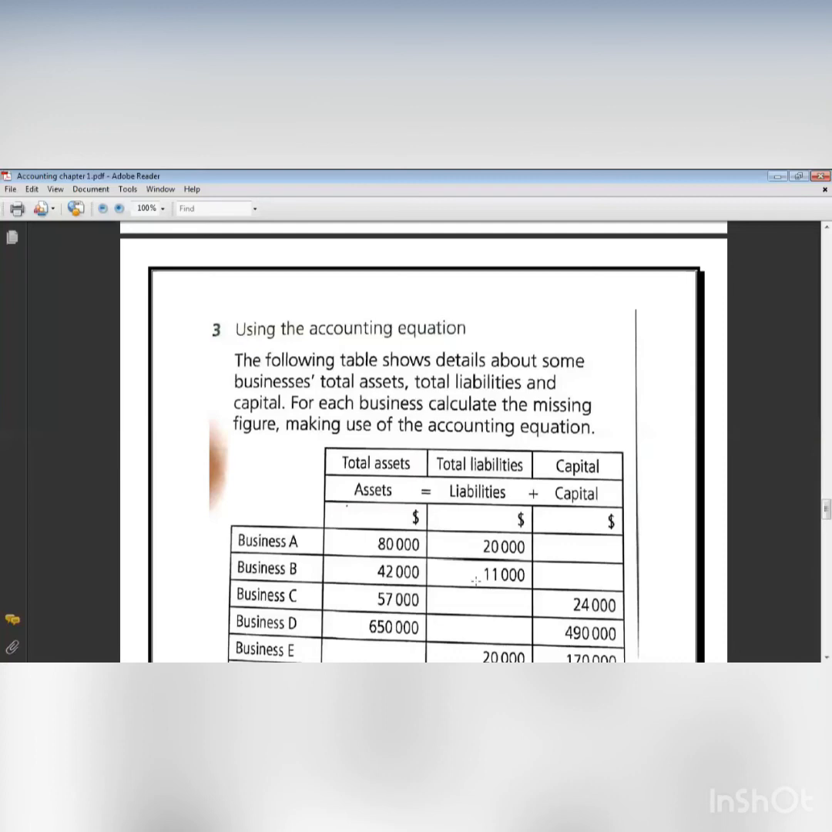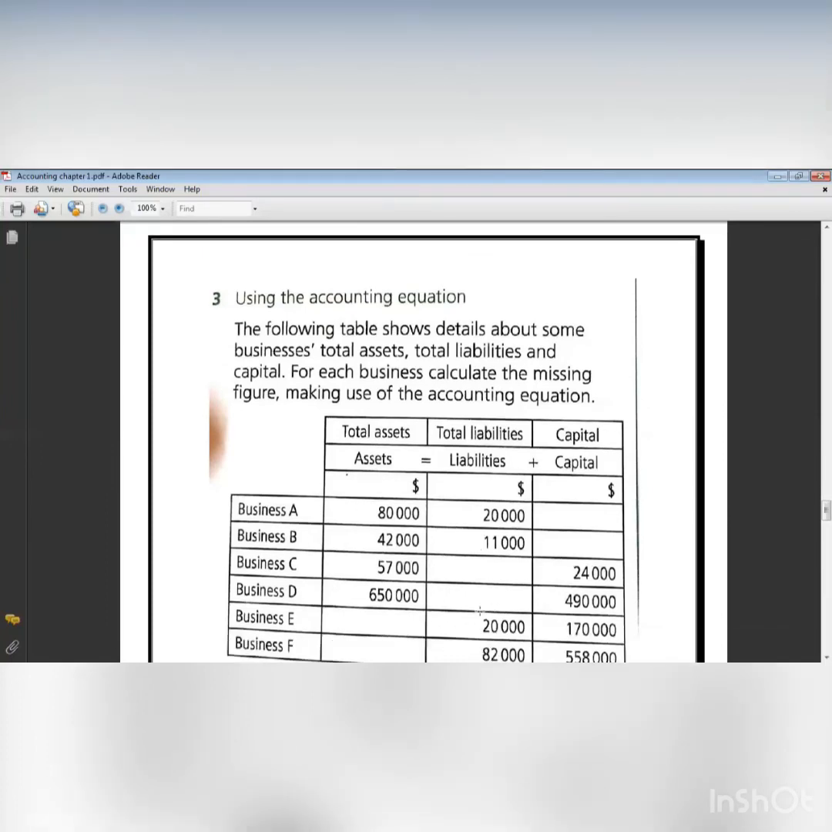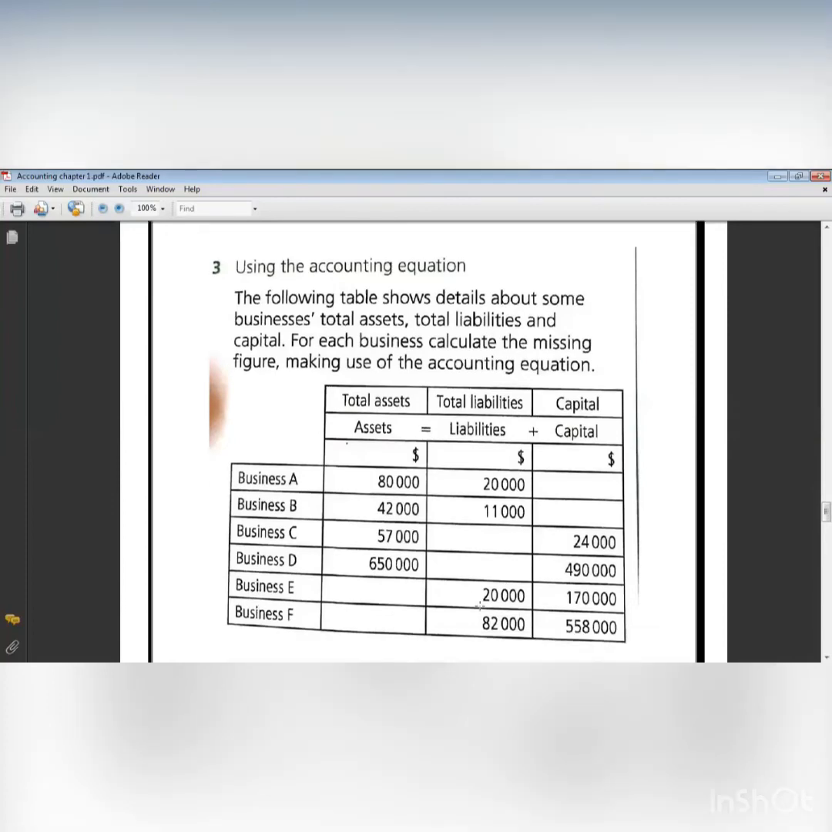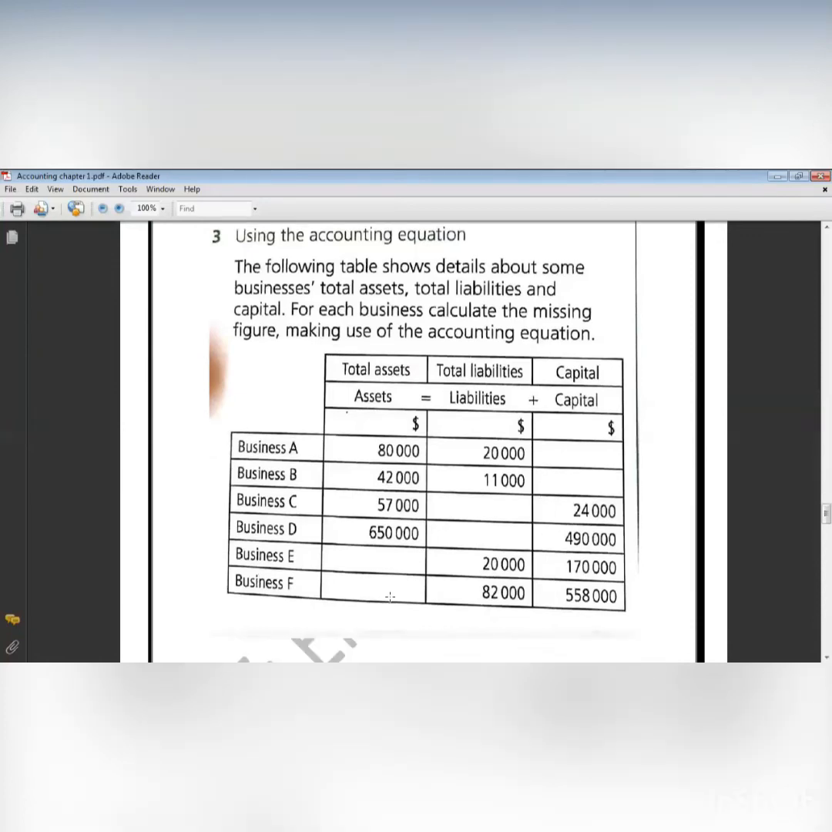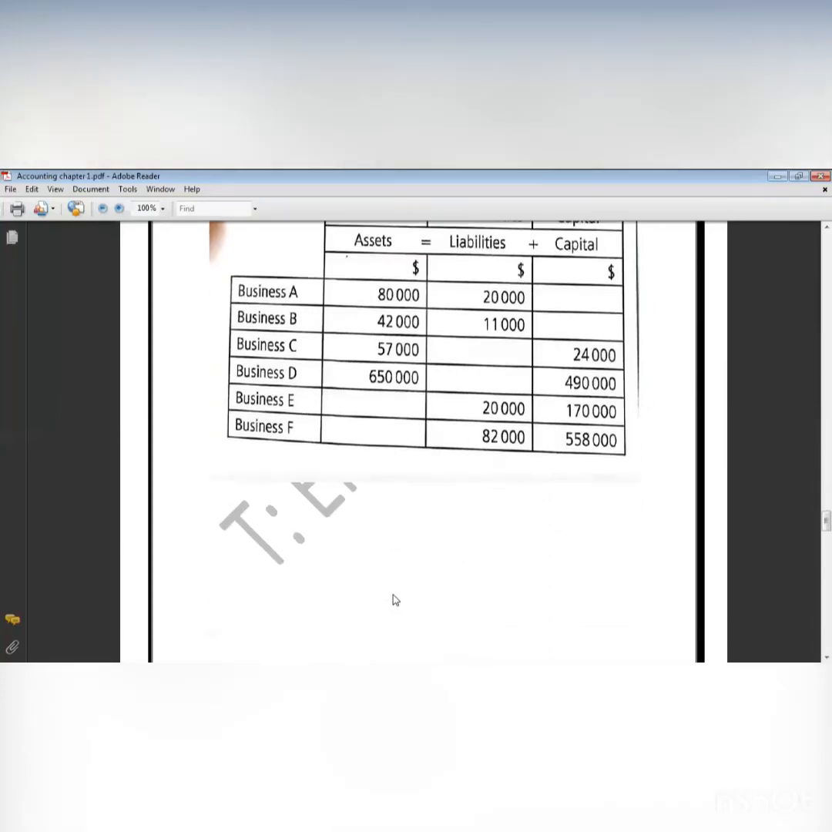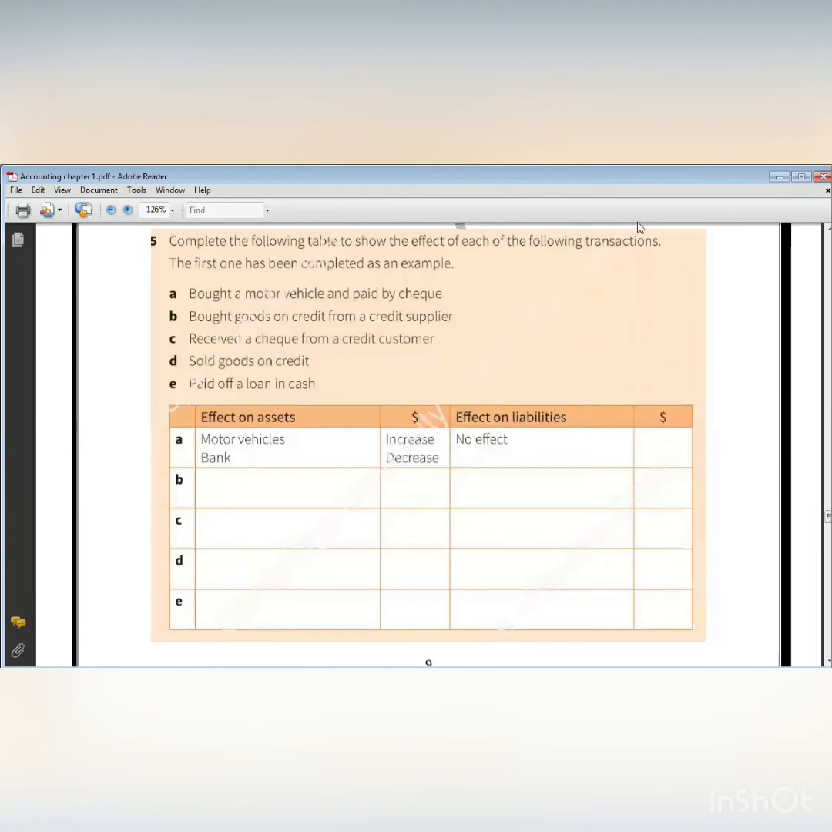Subtract. Subtract. Kenzie, again, yes, Kenzie. Now I want liabilities. Add or subtract? Subtract. Subtract. Ahmed, business E, I want assets. So you'll add the liabilities and the capital. Yes. And Kenzie, I want assets. We will add the liability. We will add.